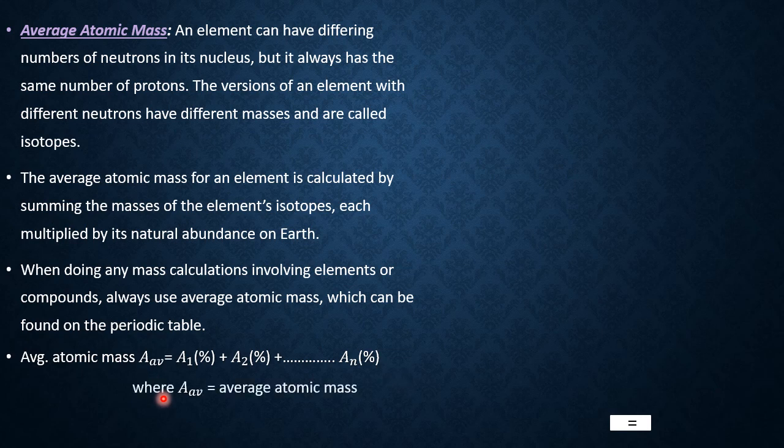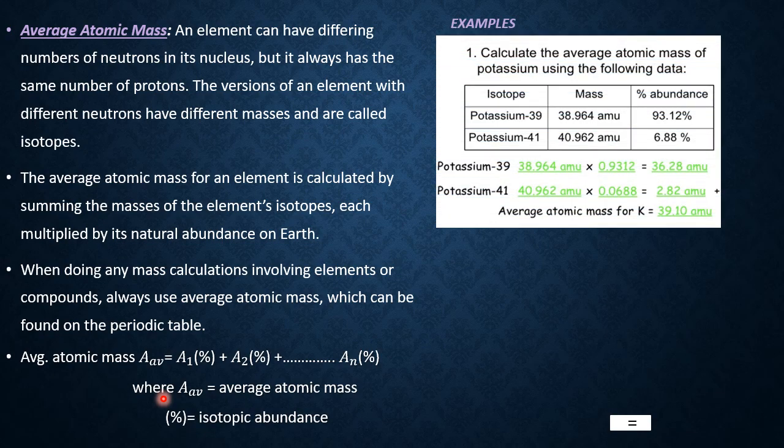Now examples will make it clear. Please see, here is one example. Calculate the average atomic mass of potassium using the following data. Potassium occurs in 2 isotopic forms, K39 and K41. Their masses are, see here, in decimals, fractions. Why?